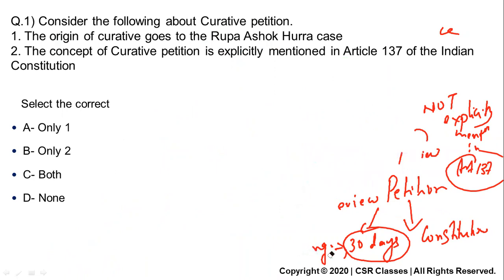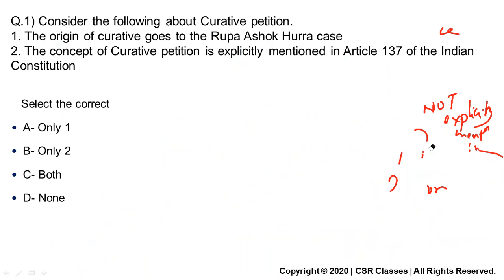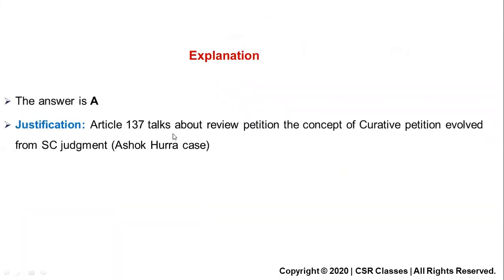There is no time limit for it, but in a review petition, you need to file within 30 days. But the petition should include substance, you have to prove it. Next. The same thing I've written: Article 137 talks about the review petition, and the concept of curative petition evolved from the Supreme Court judgment in the Ashok Hura case.